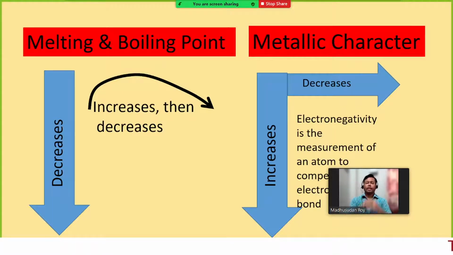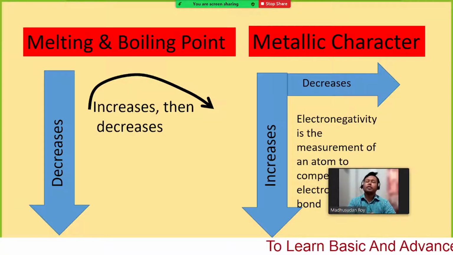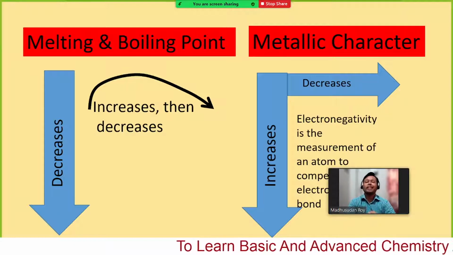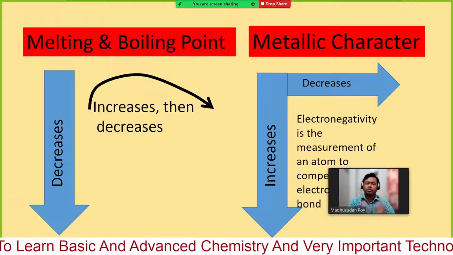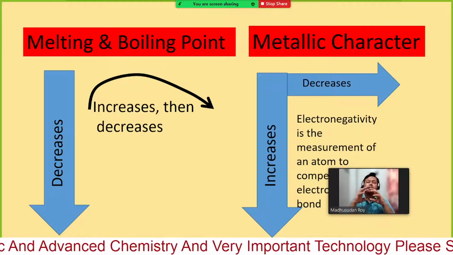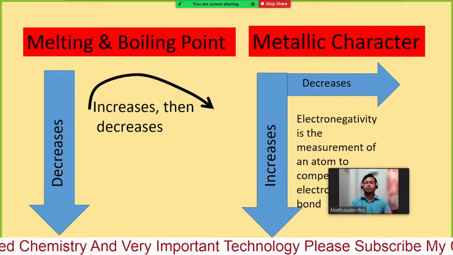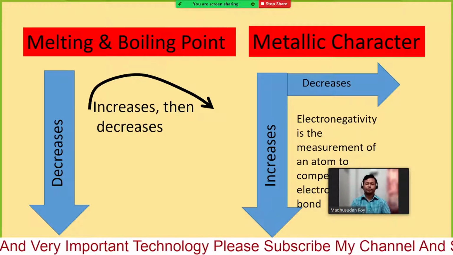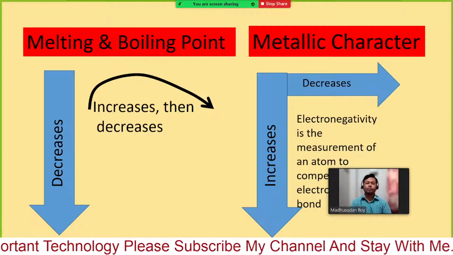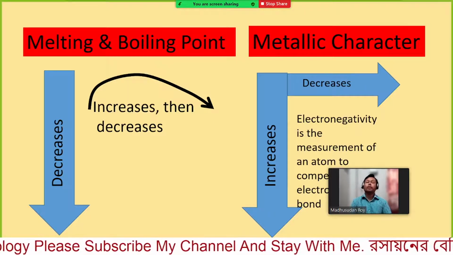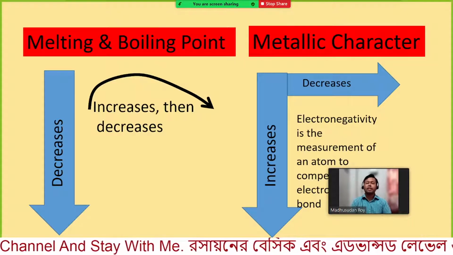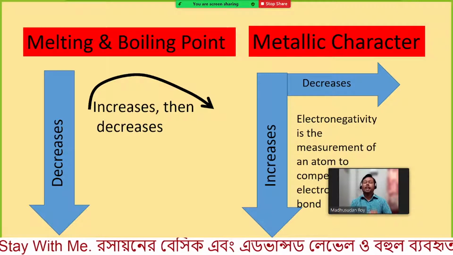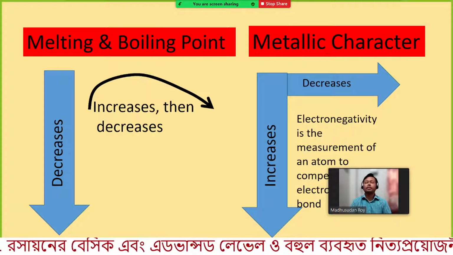If you heat up the molecule or the atom, what will happen? The outermost shell electron can be ejected very easily, because the attraction of the farther electron is much less compared to the nearby one. So if an element or atom has a very large radius, it has very little interaction with the nucleus.